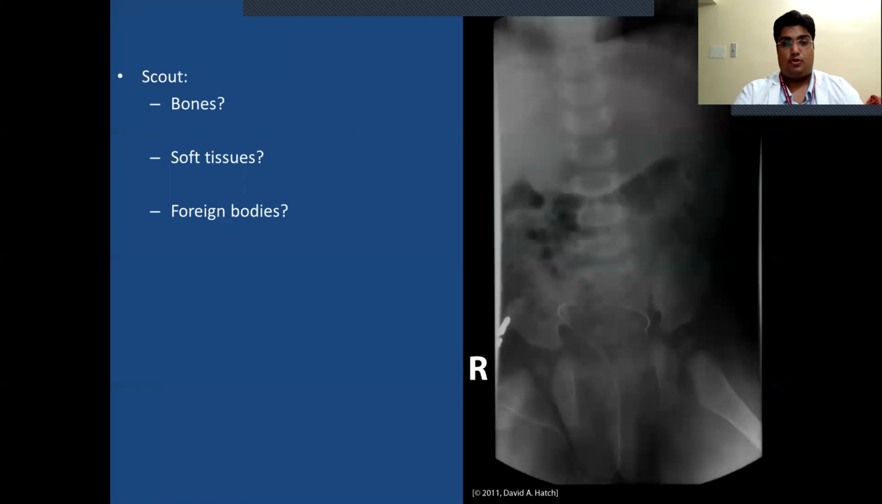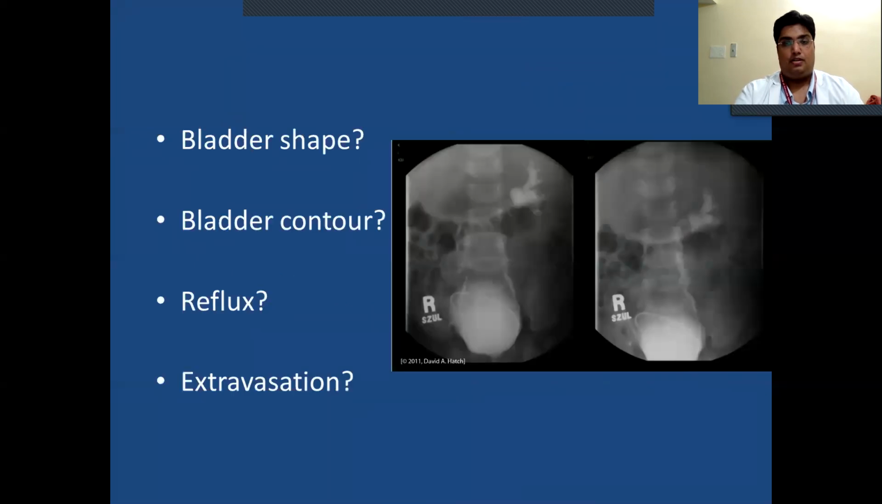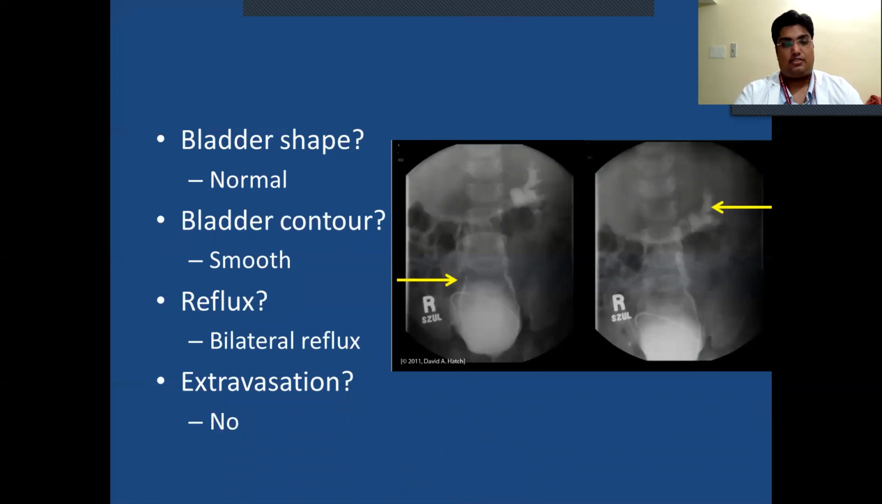On scout, bones normal. On scout, soft tissue normal. Foreign body: what is the partial radiodense tubular structure seen in the region of the pelvis? It is the catheter used to fill the bladder with contrast. Bladder shape normal. Bladder contour smooth. Reflux, bilateral reflux is seen. Extravasation not seen.